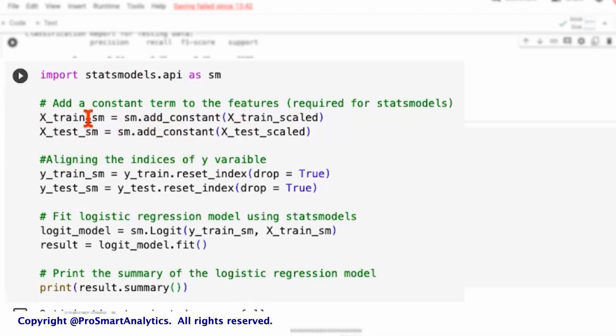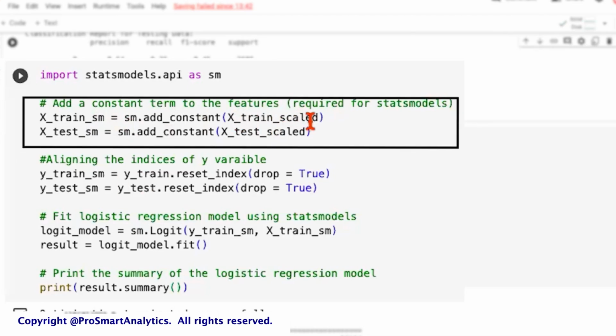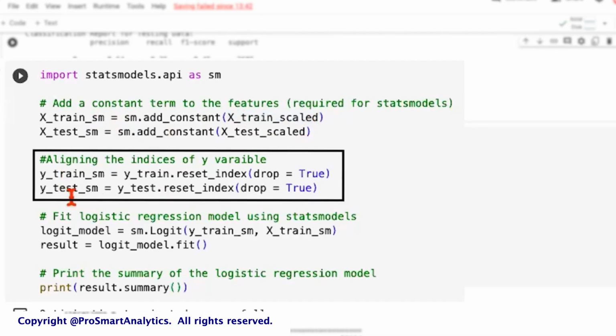So it does try to map the indices of X and Y, which is fair. But what has happened is when we scaled the data above, we would have affected the indices. Because when we scaled the data, we had to convert it back to a data frame sometime back, and that would have realigned the indices. In order to ensure that Y variables also have the same indices, we are doing a reset_index on the Y variable. This drop equals True ensures that the index column is not a part of the data frame and is not treated as an index separately. Applying reset_index on the original y_train and y_test, we obtain the y_train for statsmodels and y_test for statsmodels.